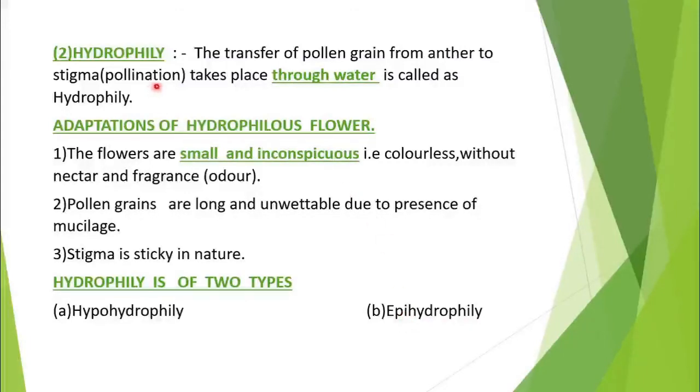So hydrophily means here the transfer of pollen grain from anther to stigma takes place through water. That's why it is called hydrophily. Here different types of adaptations are there. Here the flowers are small and inconspicuous. Inconspicuous means they are without bright color, without nectar and without fragrance. Here pollen grains are long and they are unwettable due to the presence of mucilage, and the stigma is sticky in nature. Hydrophily is of two types: one is called hypohydrophily, another one is called epihydrophily.